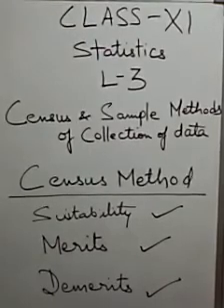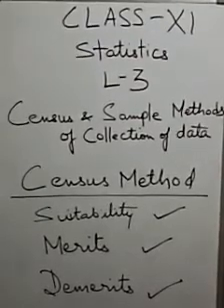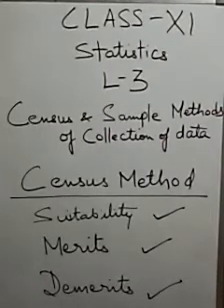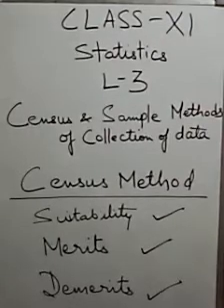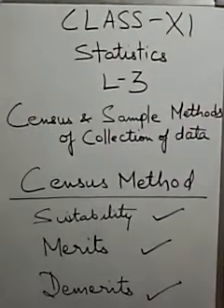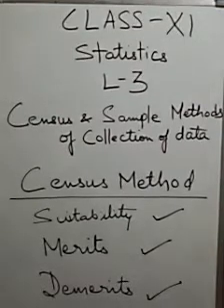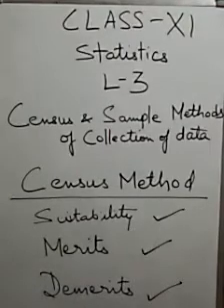Now, what is its suitability? Where is this type of method most suitable and most applicable? Census method is suitable particularly for such statistical investigations which have a small size of population, widely diverse items in the population, requirement of intense examination of different items, and where a high degree of accuracy and reliability is required, which means the information you require should be completely authentic, accurate and reliable.